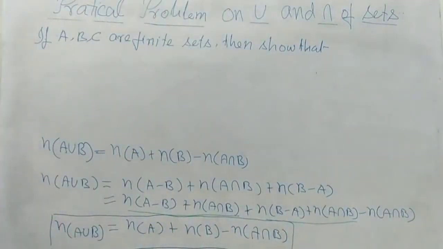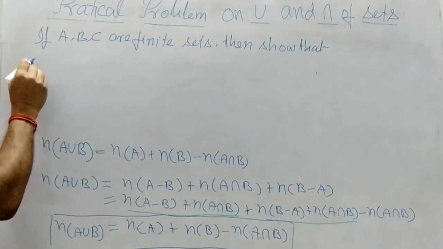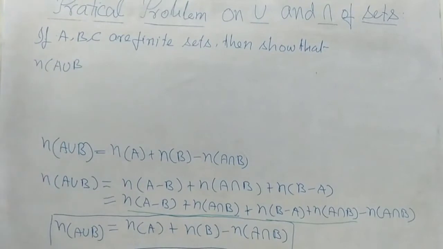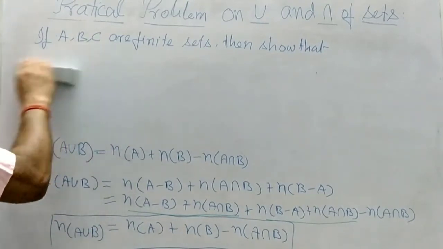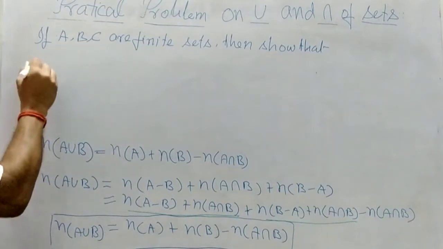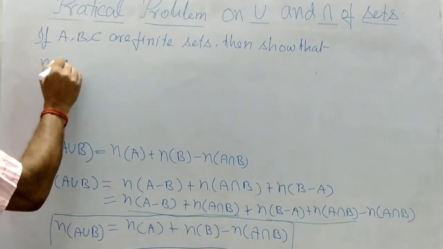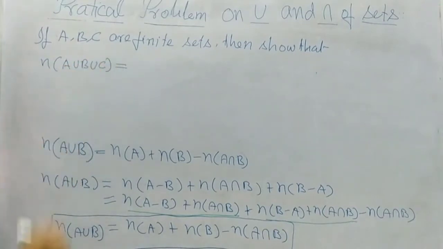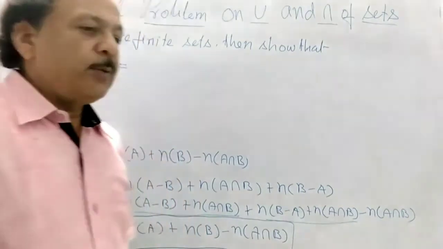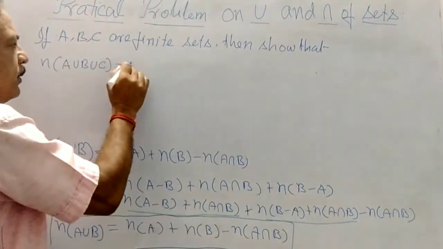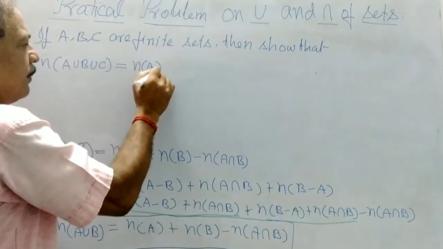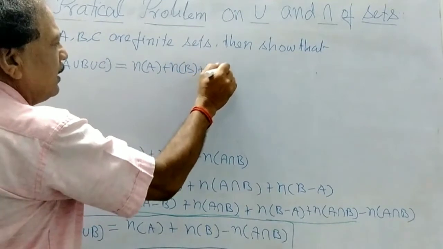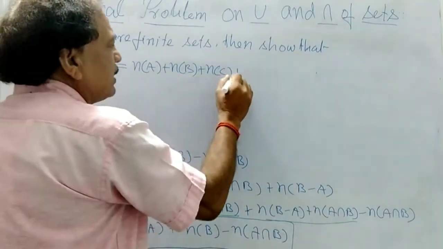Now the third case, first case, second case, and then third case. Third case is what? N of A union B union C, that will be equal to what? That will be equal to N A plus N B plus N C plus N.